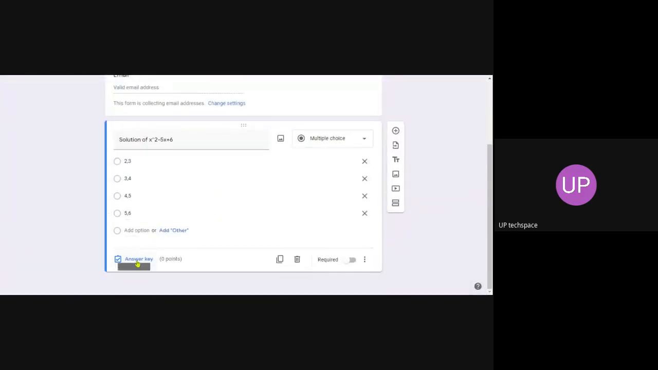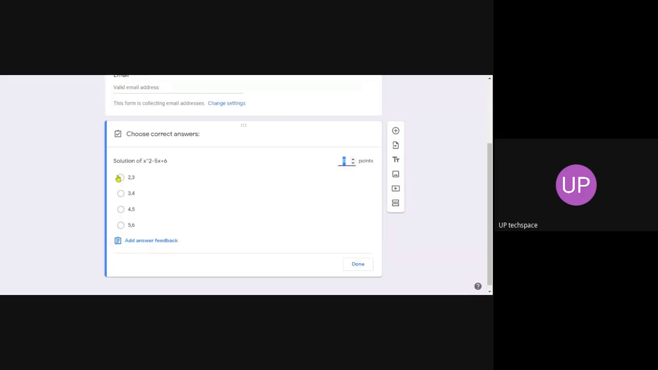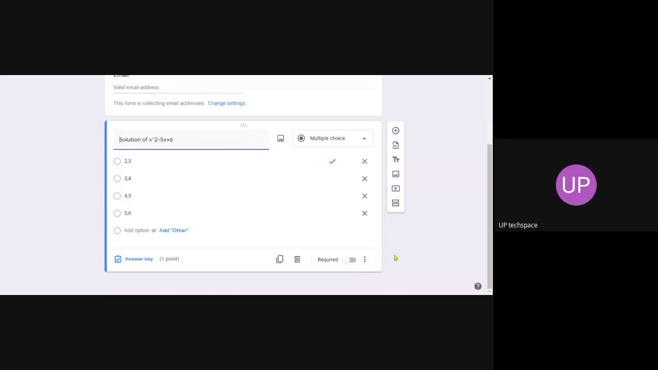Then I can click on this answer key. After clicking on this answer key, I have to show which is the correct answer. Okay, this is the correct answer. So how many points you can give for the correct answer? 1 point. So click on done.